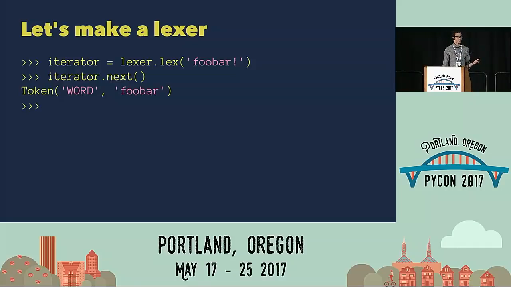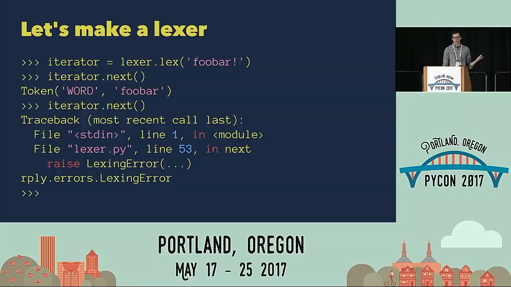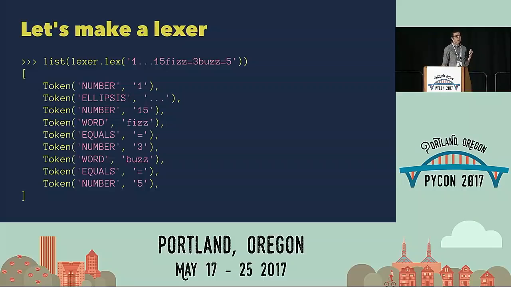that we haven't told our lexer how to analyze. So if I call next on this, we never told it anything about the bang, the exclamation point. So it just blows up. It says, I don't know, this doesn't match any tokens that I know about. So if we give our lexer our entire FizzBuzz implementation in DIVSPL, it gives us these tokens back.